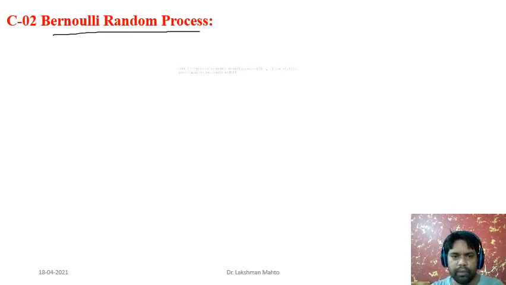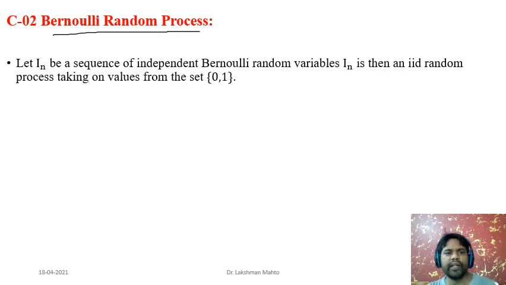Now we are going to discuss one important case of an IID process that we call the Bernoulli random process, where each member of the random process is a Bernoulli random variable. Let In be a sequence of independent Bernoulli random variables. Then it is an IID process, as I already discussed, related to tossing a coin several times.